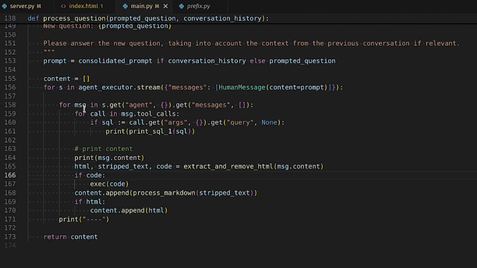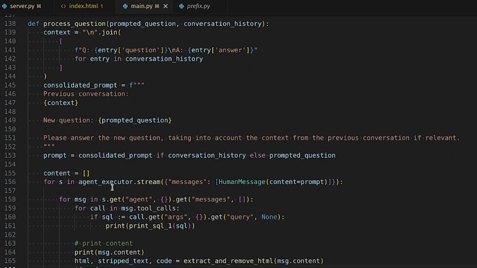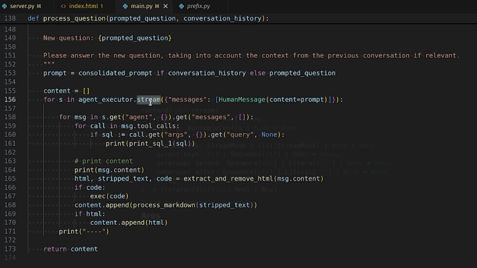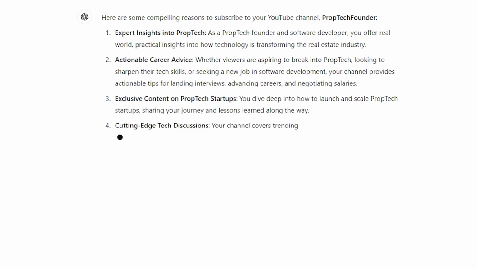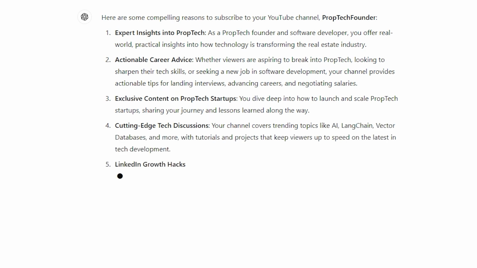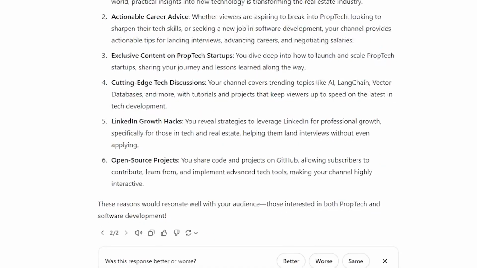So now we are back to process question. We have the agent executor and we're streaming the message. Here the messages are a human message, which includes our prompts. And we're streaming the output here because if you use ChatGPT, you can see how it's typing out the answer and it's thinking while doing so, because sometimes it can just stop because it's run into a roadblock.